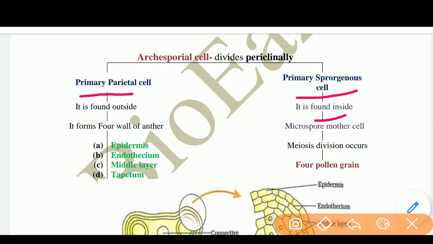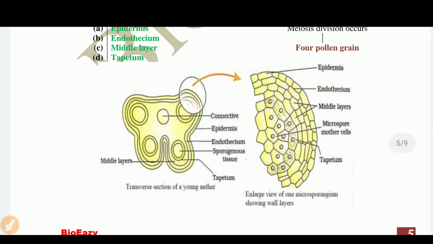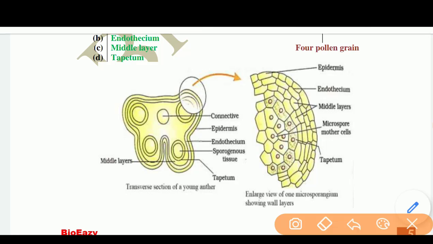And again due to periclinal division, the primary parietal cells form the four walls of the anther: epidermis, endothecium, middle layer and tapetum, while primary sporogenous cells form pollen grains with the help of meiosis. Now you can see the picture on your screen. There are four walls: epidermis, endothecium, middle layer and tapetum, and inside, microspore mother cells are found.